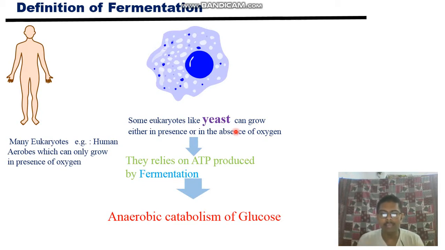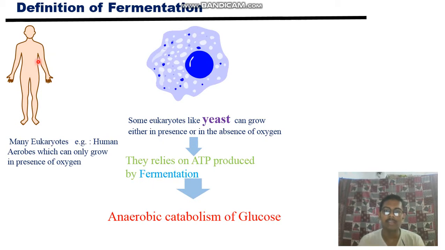They also need energy to survive. All animals need energy to survive. So they release ATP produced by fermentation. That is the production of ATP, the fate of pyruvic acid without oxygen, which is actually the process of fermentation. So fermentation is the process by which, in yeast, pyruvic acid in the absence of oxygen converts to some other molecules, and we will see that.